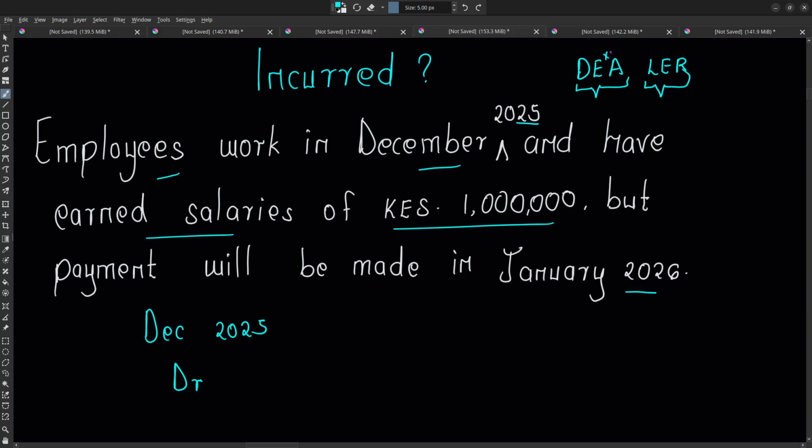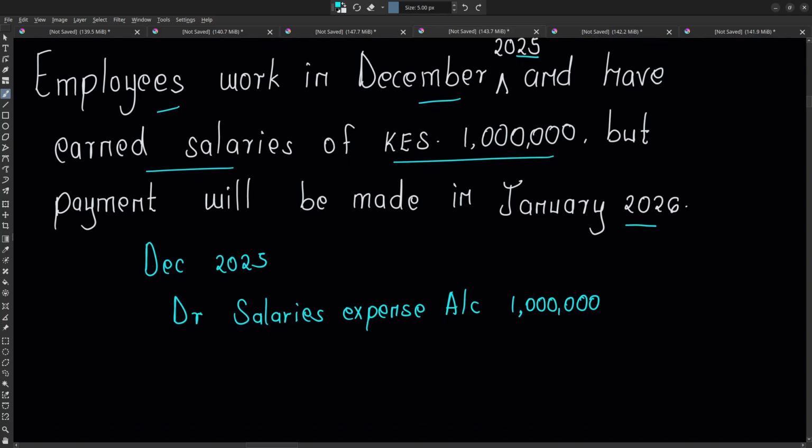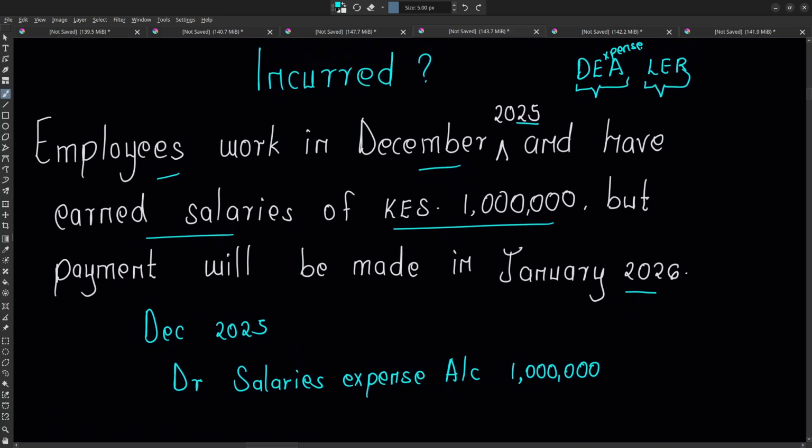This is an expense, so when we want to increase an expense account, we debit. So we need to debit salaries, maybe we call it salaries expense, an expense account, an amount of 1 million.